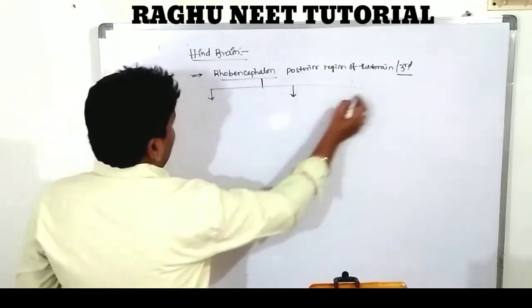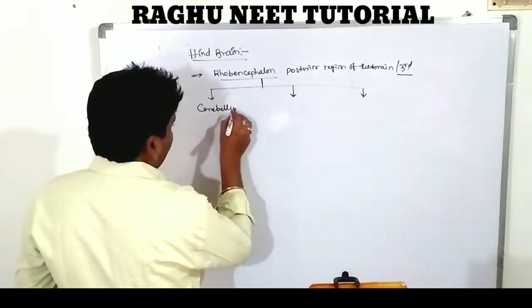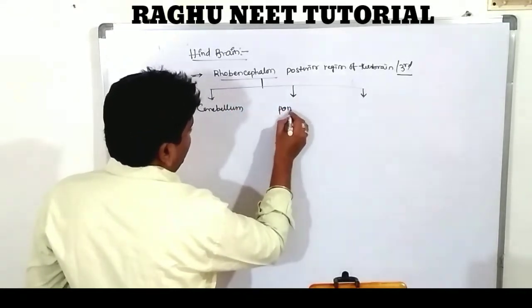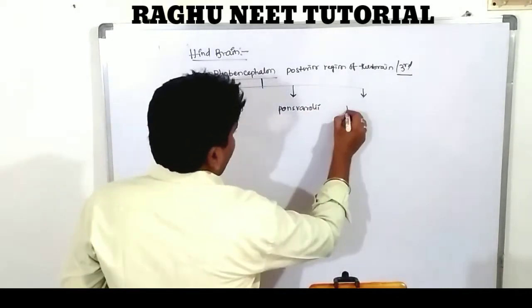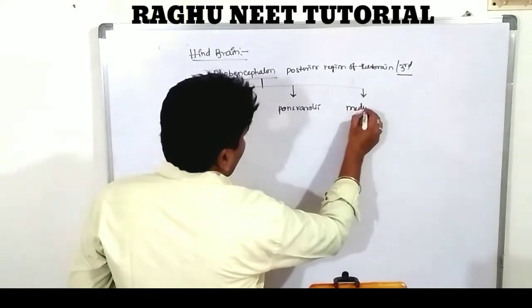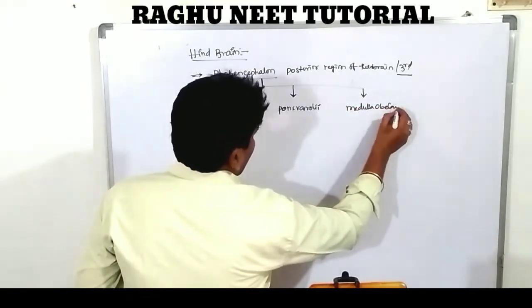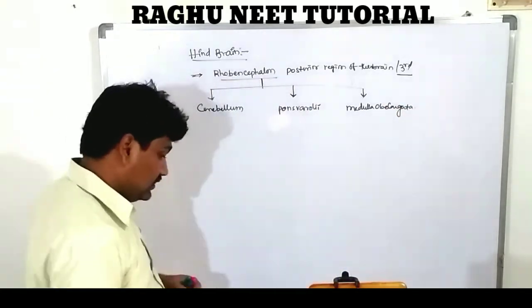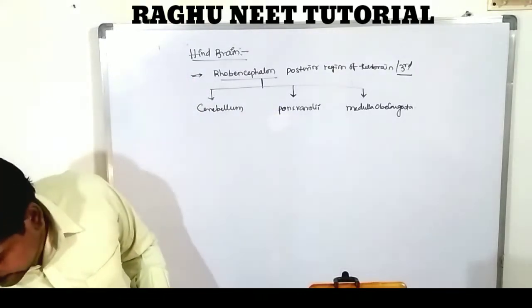What are they? Cerebellum, pons varoli, and medulla oblongata.